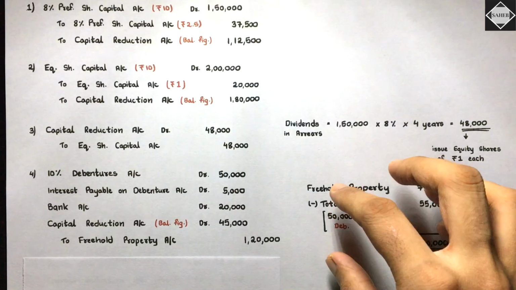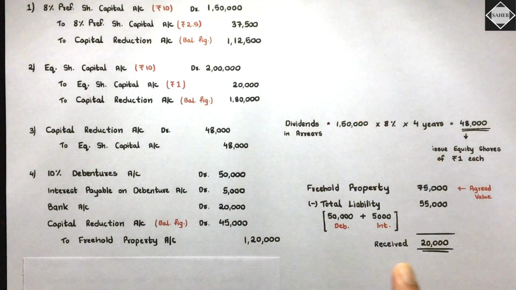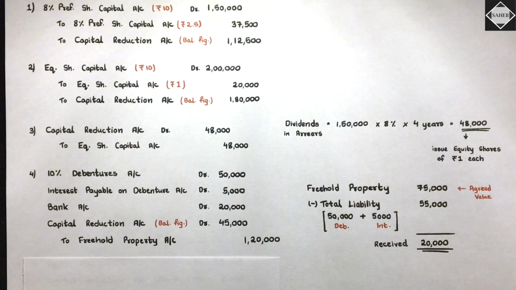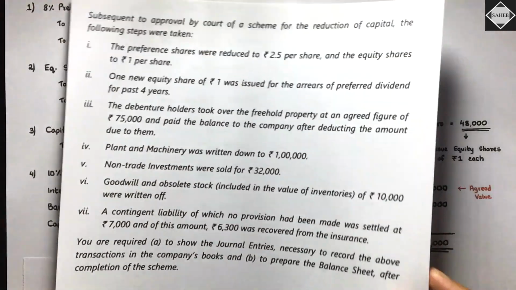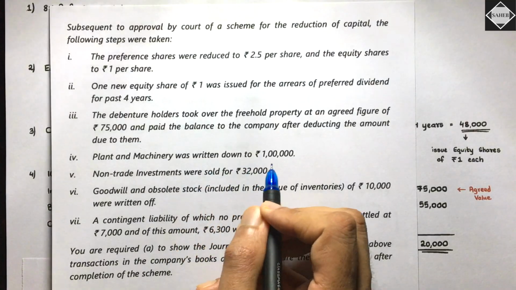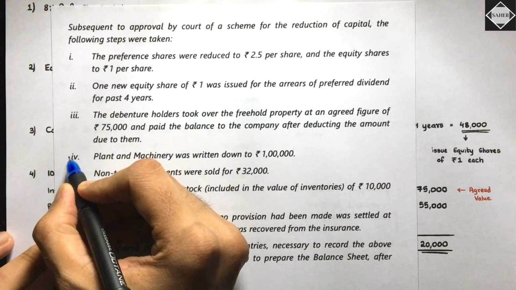We did this just to calculate how much money we have received. So we put that in the journal entry, then we get to know how much loss we are incurring here. So the third adjustment you understood. Then the next adjustment, the fourth one: plant and machinery was written down to 1 lakh. This we will do at last in the big entry.